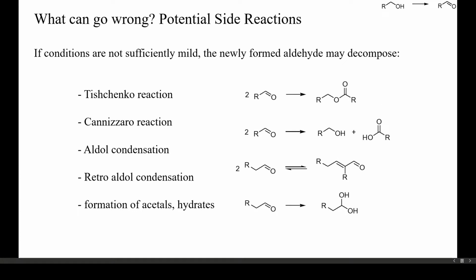Aldehydes are highly reactive, in particular enolizable aldehydes. If the conditions for their formation are not sufficiently mild, the newly formed aldehydes may decompose in a number of ways. These include by disproportionation, as in the Tishchenko or Cannizzaro reactions, and by aldol addition or condensation. When allylic alcohols are oxidized to alpha-beta unsaturated aldehydes, these may undergo retro-aldol condensation. Then some aldehydes form rather stable hemiacetals and hydrates.